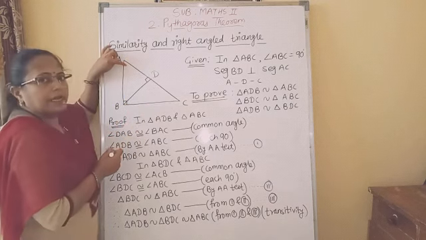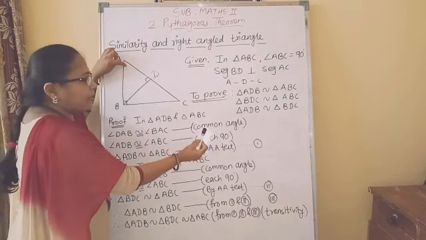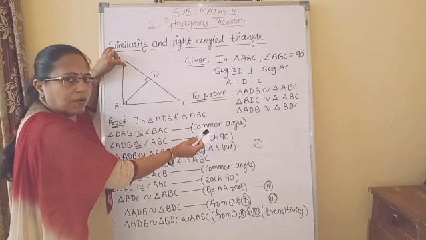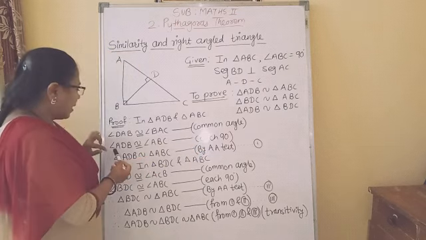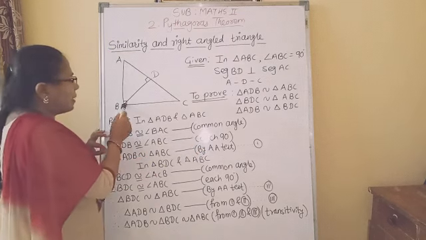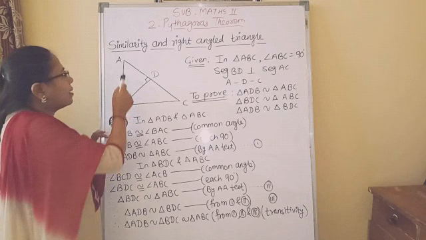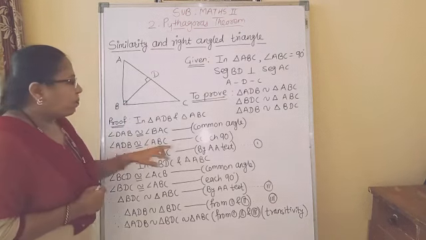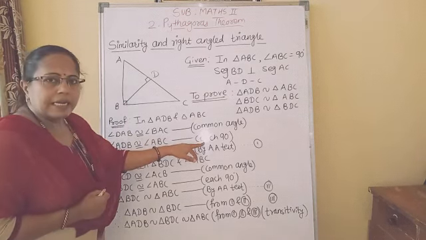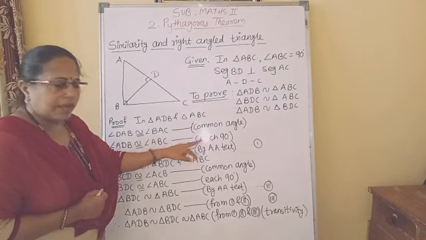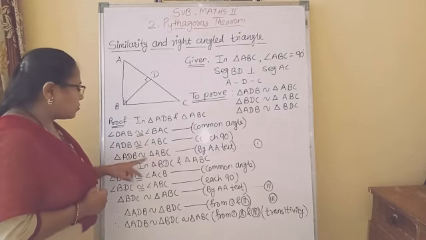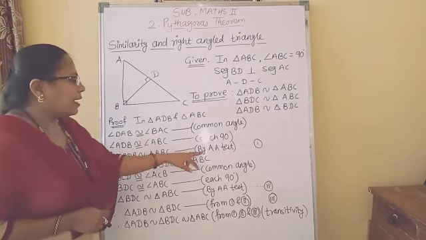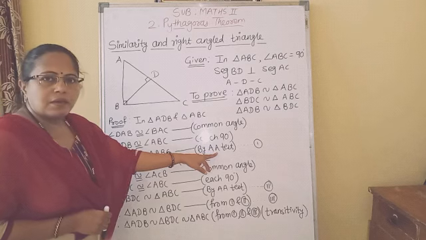So angle A is the common angle in both the triangles. Okay. Then angle ADB congruent to angle ABC, because both the angles are 90 degrees. That's why we got these two triangles similar by AA test.